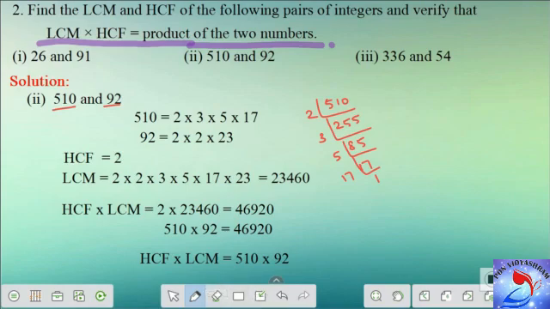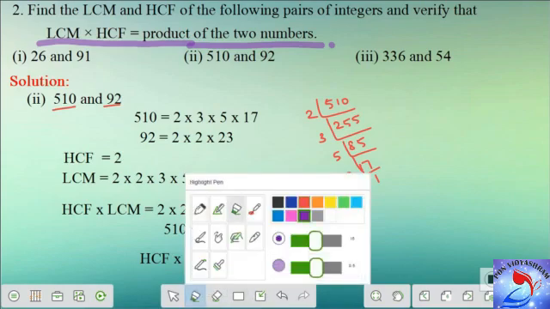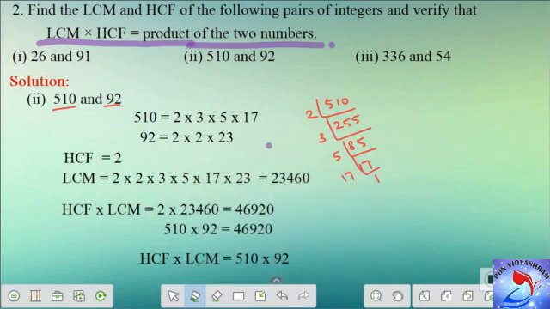As we know, HCF is nothing but the highest common factor for both the numbers. So we'll consider the numbers here, which are the common factors. We have 2, 3, 5 and 23. We have all these are factors, but there is only one factor which is common for both the numbers, which is nothing but 2. Hence our HCF of the given numbers is going to be 2.